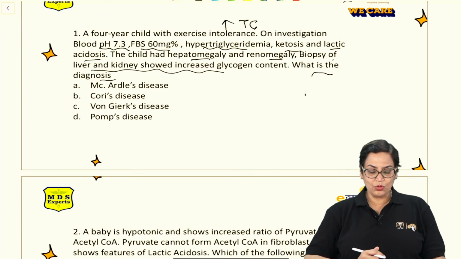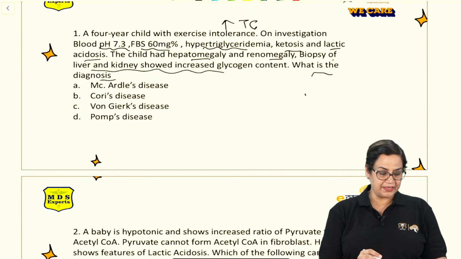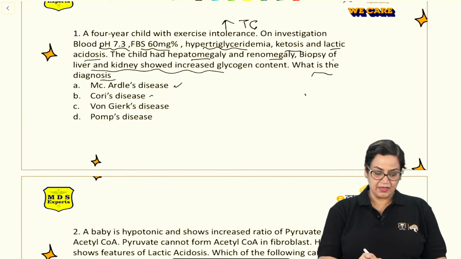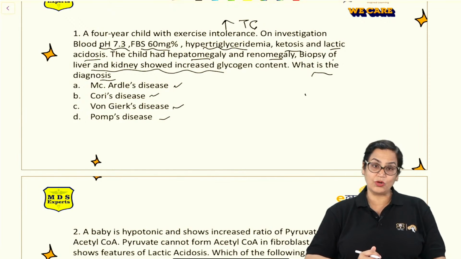Right? Now, if you look at the options, you can see that McArdle's disease is there, Cori's disease is there, Von Gierke's disease is there, Pompe's disease is there. So, can anybody tell me what will be the answer to this question?